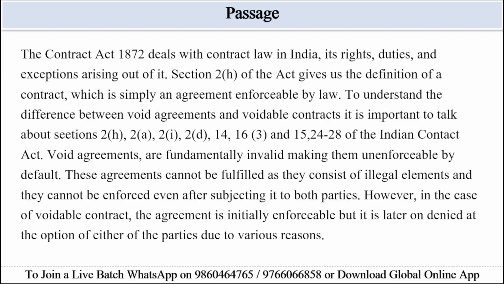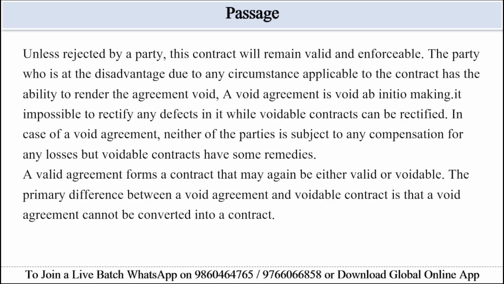Void agreements are fundamentally invalid, making them unenforceable by default. These agreements cannot be fulfilled as they consist of illegal elements and they cannot be enforced by either of the parties. However, in the case of a voidable contract, the agreement is initially enforceable, but it is later on denied at the option of either of the parties due to various reasons. Unless rejected by a party, this contract will remain valid and enforceable.